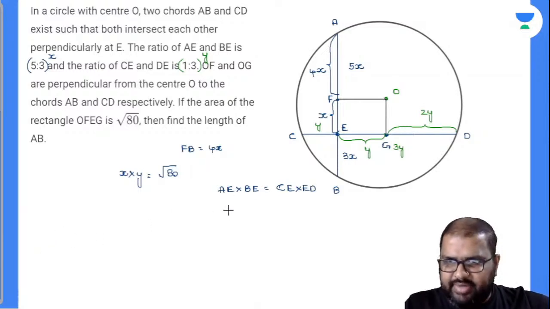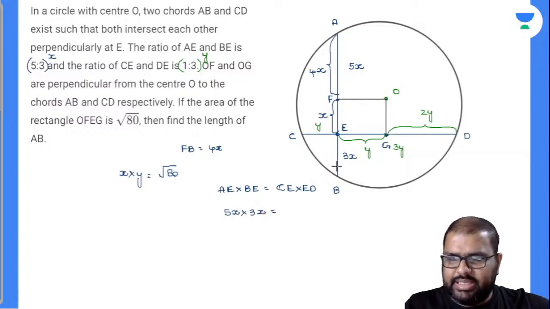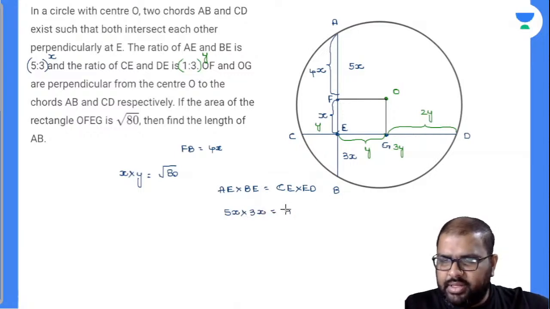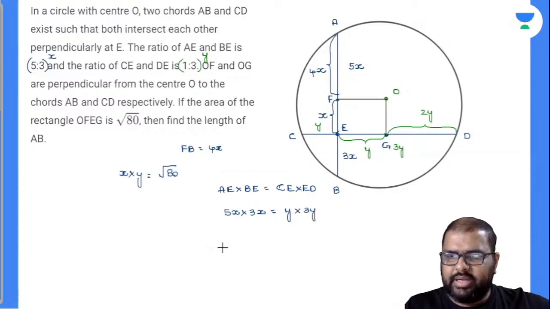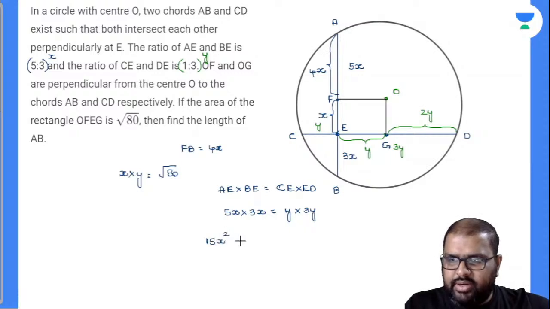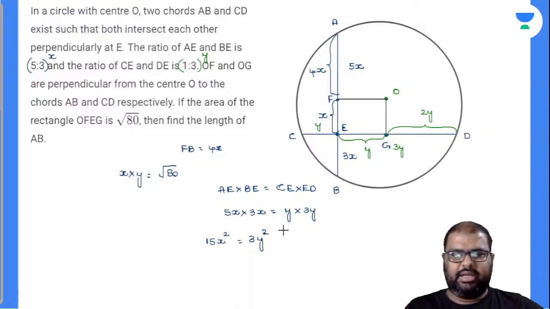So AE is 5x, BE is 3x, is equal to CE, which is y, and ED is equal to 3y. Automatically 15x square is equal to 3y square. Am I right or wrong? Quickly, right.